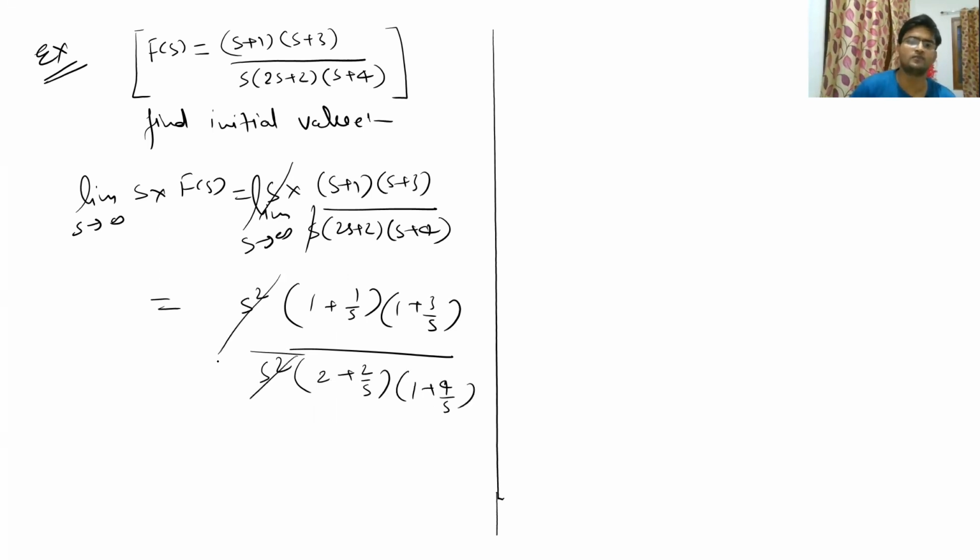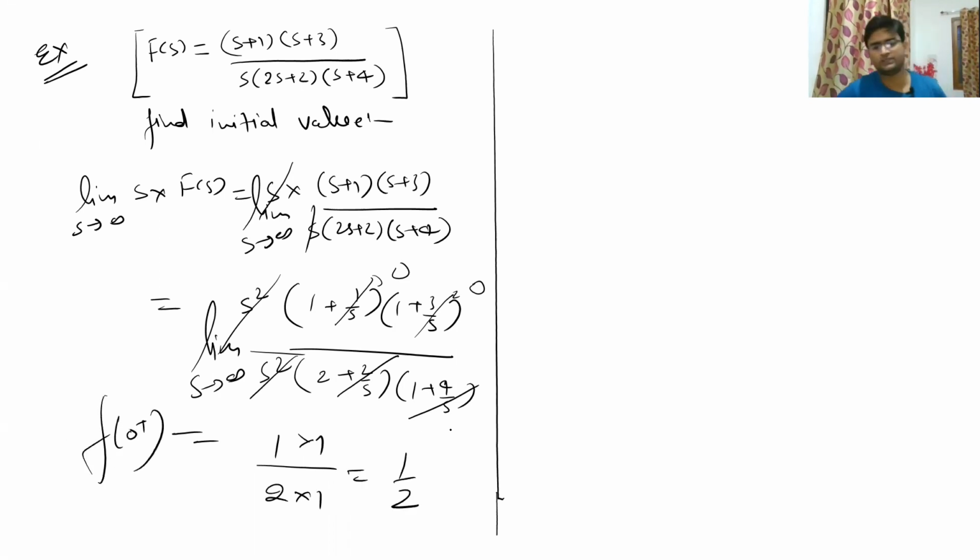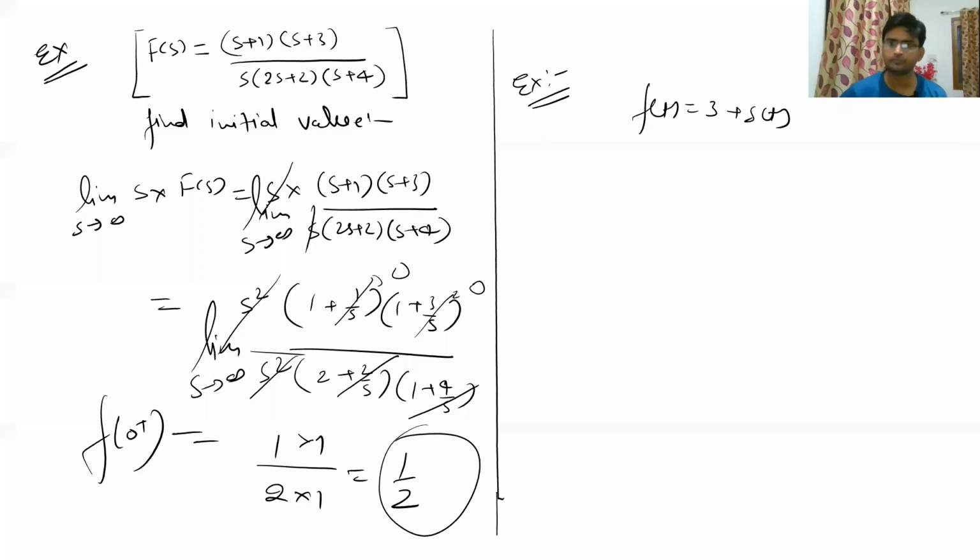This s squared will be cancelled out, and obviously there will be the limit s tends to infinity. Now if you put s tends to infinity in all these s values, this will become 0, this will become 0, similarly this and this will become 0, and you will be left with 1 into 1 divided by 2 into 1, which is 1 by 2. So the initial value of this particular function will be 1 by 2. This is how you calculate initial values. So let us do one more example to make our understanding more concrete.